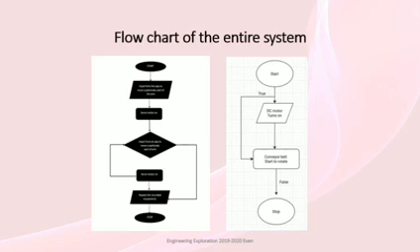The flow chart of the entire system is given as follows. When we give power supply to our system it will start, then we give input from the app to move a particular part of the arm, then the servo motor turns on. Again we give input from the app to move a particular part of the arm, again the servo motor turns on. This process will be repeated and recorded. After the entire process is completed, the system will turn off. The flow chart of the conveyor belt is given as follows. When we supply power and give input as true, then the DC motor turns on. The conveyor belt starts rotating until we give input as false, then the conveyor belt stops rotating.